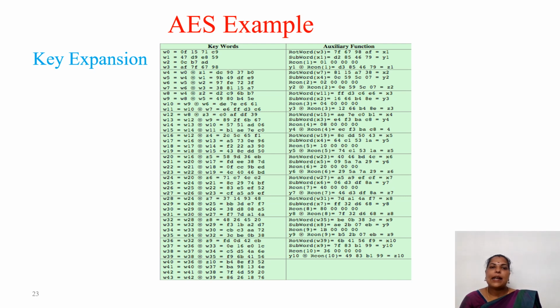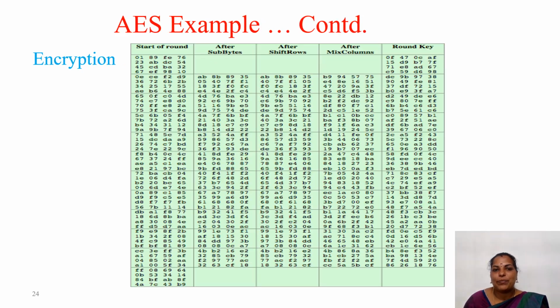So this is the example of the key expansion process. For each and every 4 bytes, or 4 words, we require these functions. For each word, we perform these functions in order to get the next one. We have already seen this in the pictorial representation, and likewise it goes on. So if you have 44 different words, we have to perform this many operations. So how difficult is it to get the key, right? So it is providing more security.